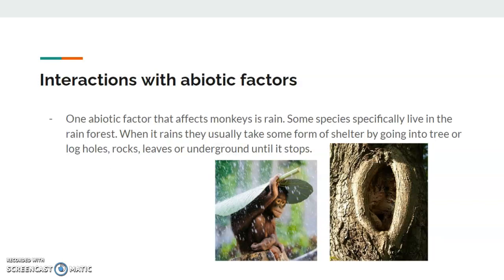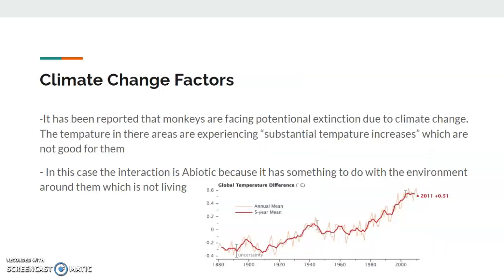Interactions with abiotic factors. One abiotic factor that affects monkeys is the rain. Some species specifically live in the rainforest. When it rains, they usually take some form of shelter by going into a tree or log holes, rocks, leaves, or underground until it stops. This picture represents a monkey under a leaf using it for shelter from the rain. And this other picture is a tree hole, which is another form of shelter for these monkeys.